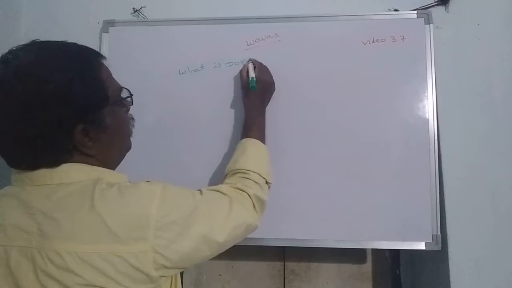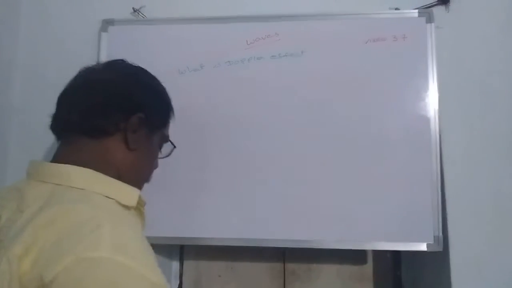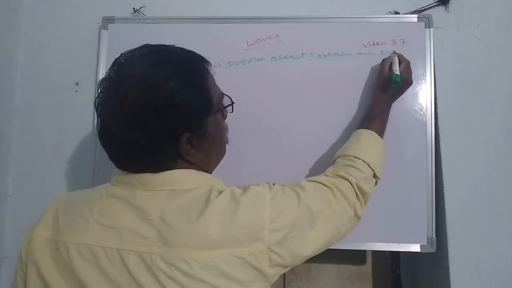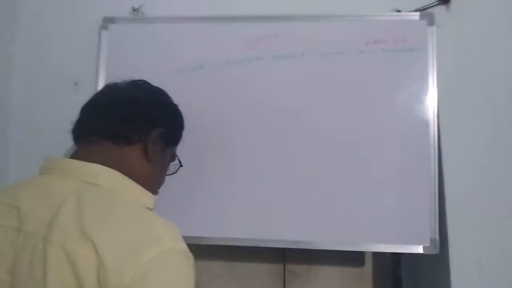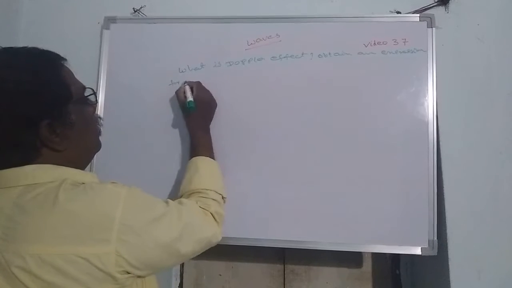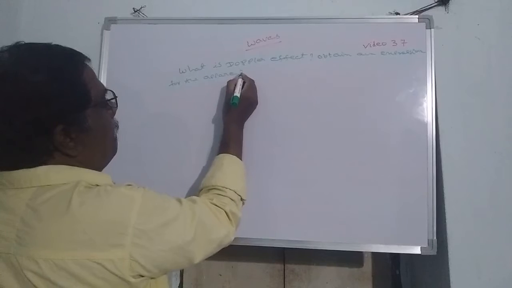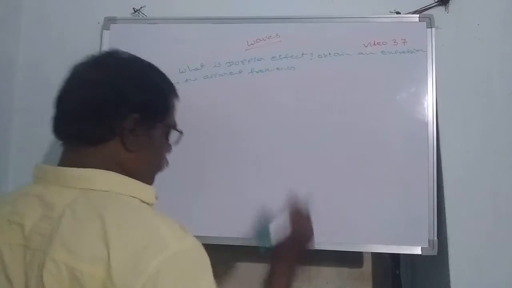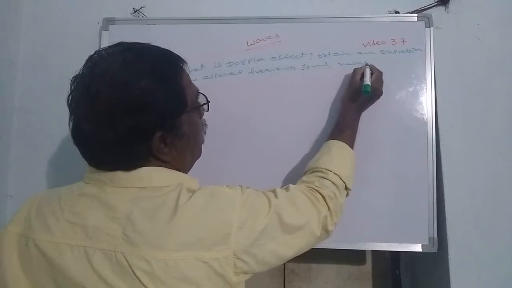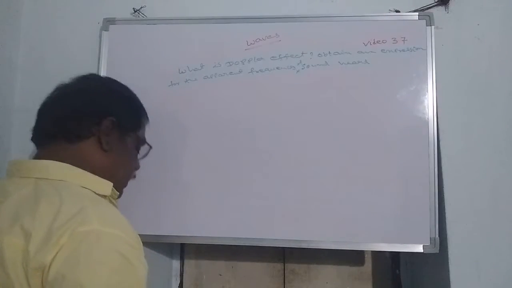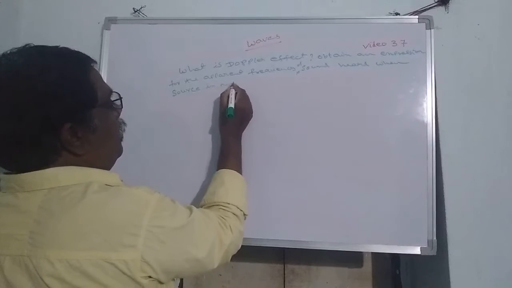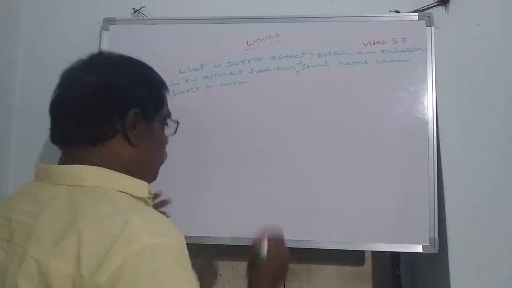What is Doppler effect? Obtain an expression for the apparent frequency of sound heard when source is in motion with respect to observer at rest.